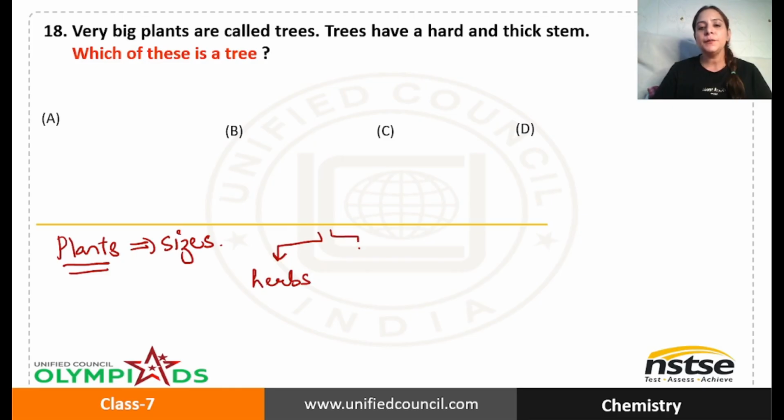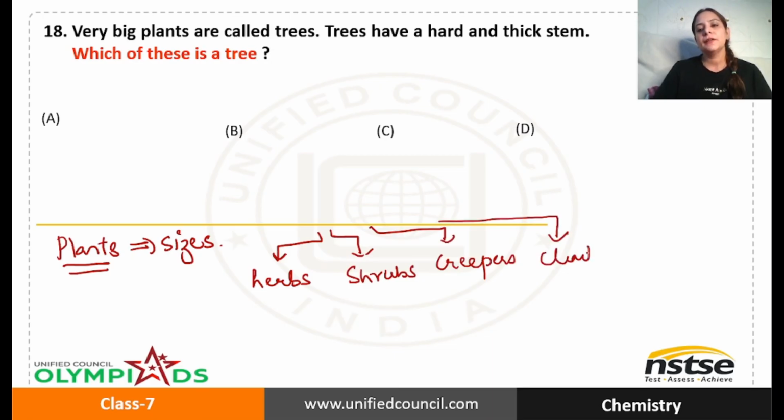We have herbs, we have shrubs, we have creepers, we have climbers, and also we have trees. Now let me tell you the difference between all these.